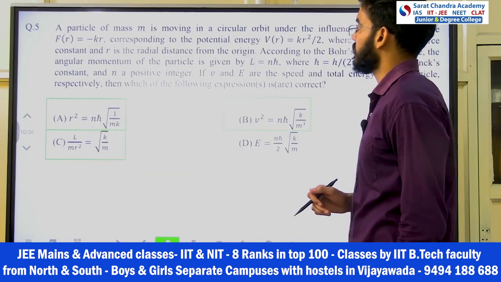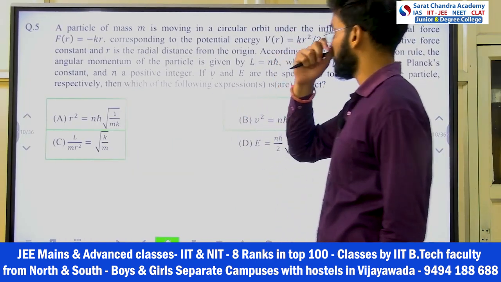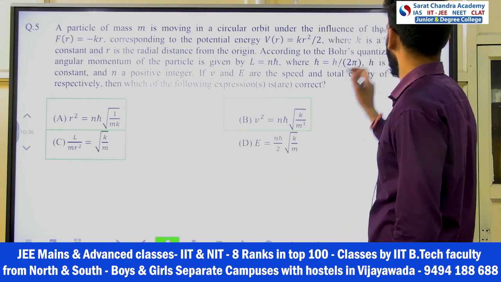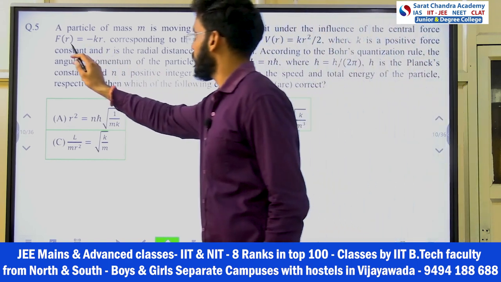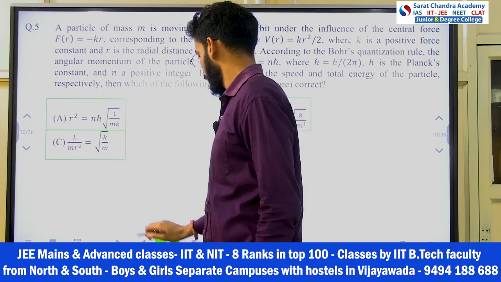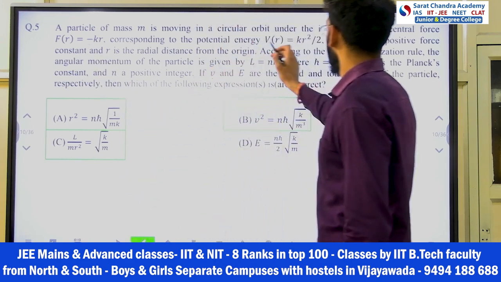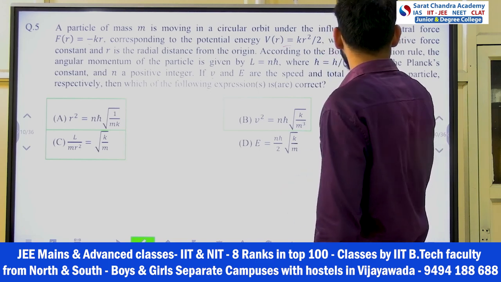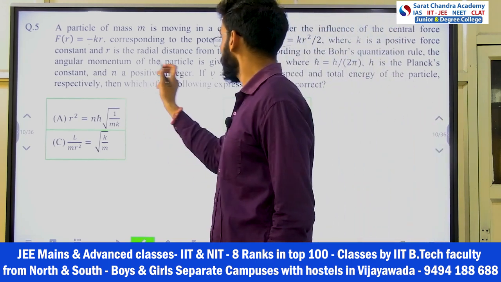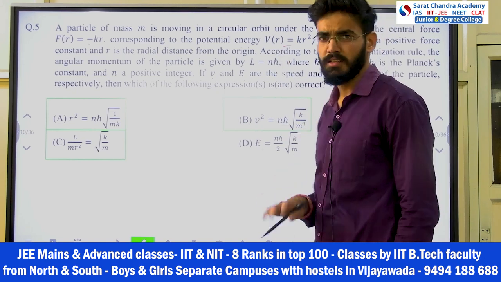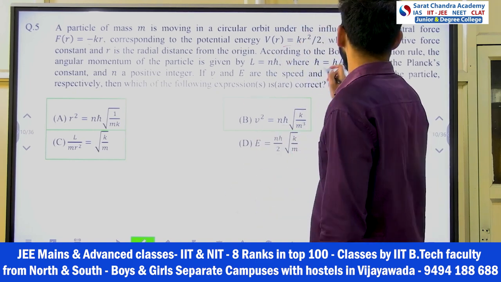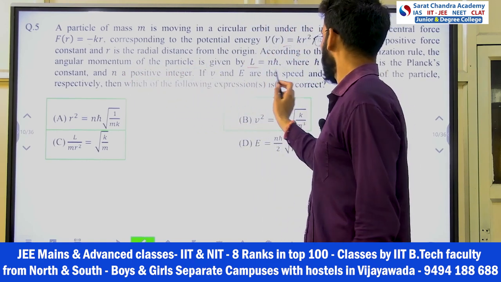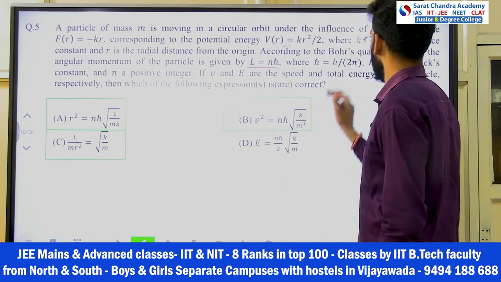Now comes our next question, number 5. So what is this question saying? A particle of mass m is moving in a circular orbit under the influence of a central force F equals to minus kr, and corresponding to that there is a potential energy kr square by 2, where k is a positive force constant and r is the radial distance from the origin. So r is given as the radius of that circular orbit. According to Bohr's quantization rule, the angular momentum is given L equals to n into h bar. H bar is what? H upon 2 pi.